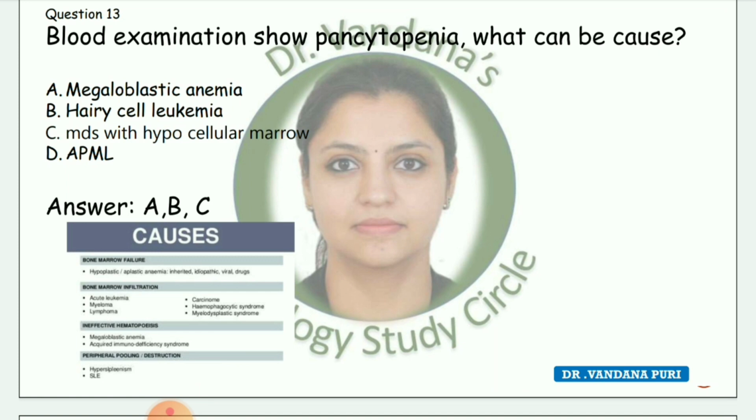Next question, blood examination show pancytopenia. What can be causes? Options are megaloblastic anemia, hairy cell leukemia, MDS with hypercellular marrow and APML. The answer is megaloblastic anemia, hairy cell leukemia and MDS with hypercellular marrow.